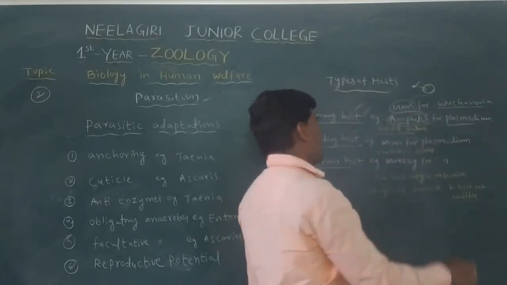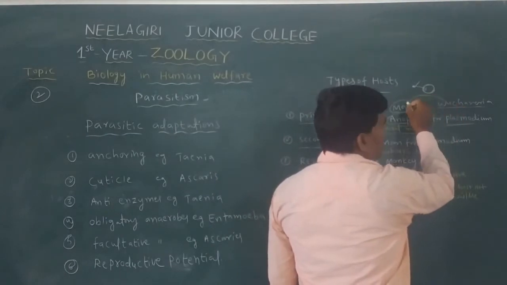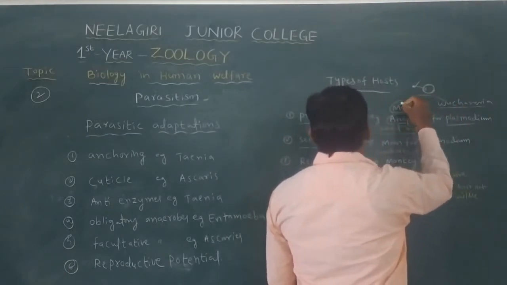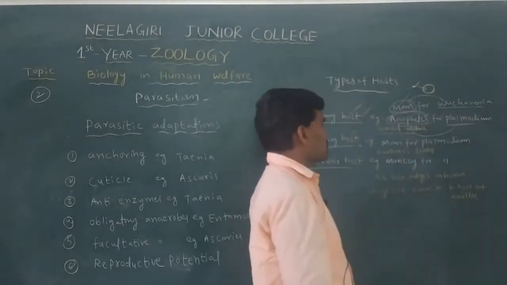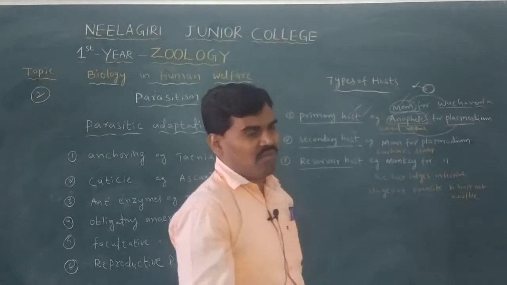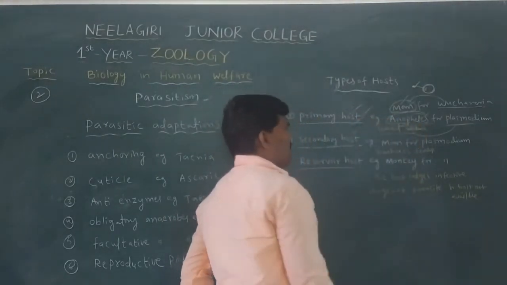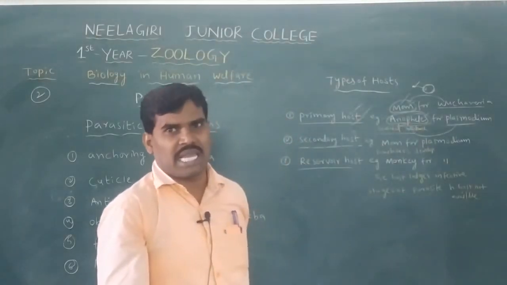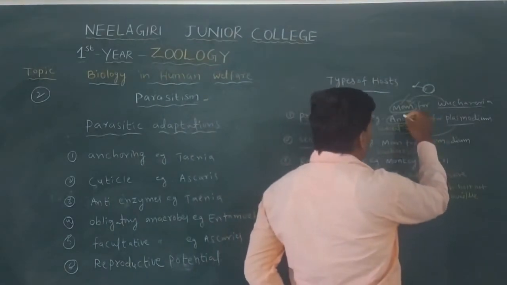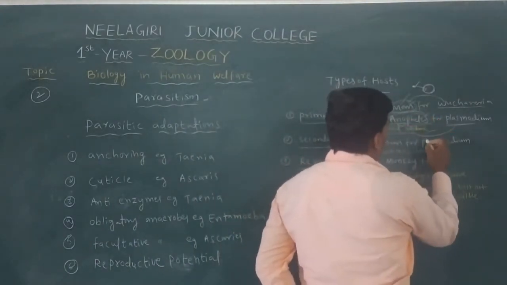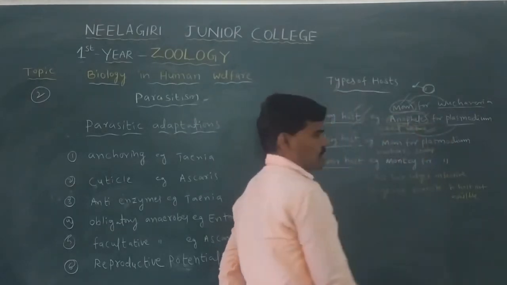First means primary host. Wuchereria bancrofti lives in the human body, so this first host is called the primary host. For Plasmodium vivax, the first host is the female Anopheles, whose body is the primary host. Primary host means the host in which the parasite's developmental stages reach sexual maturation inside the host's body.